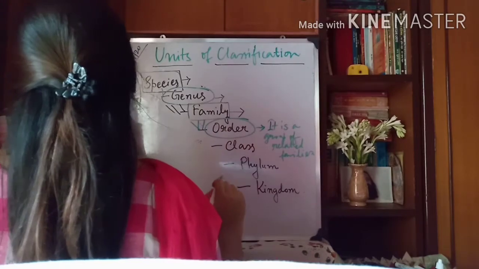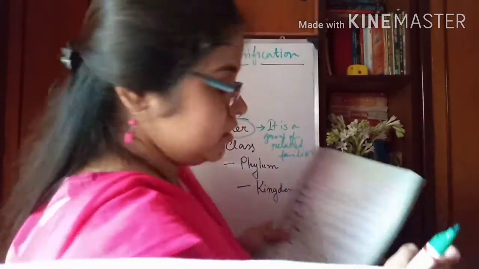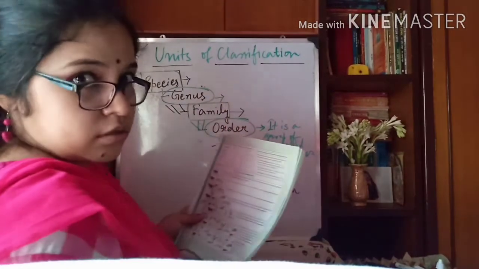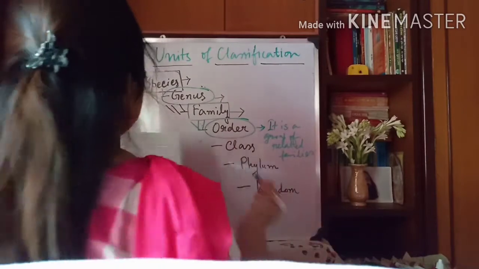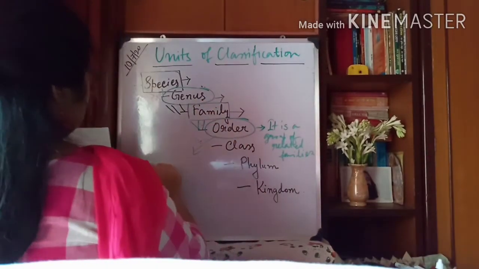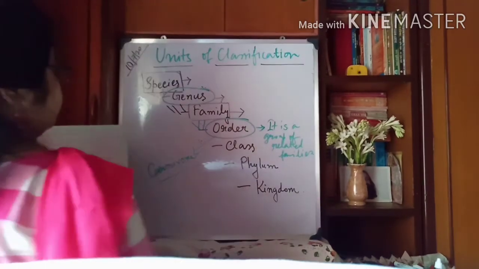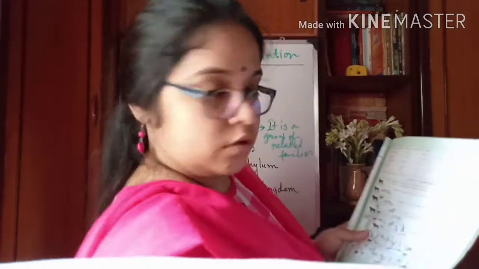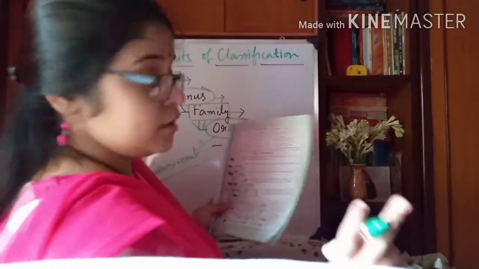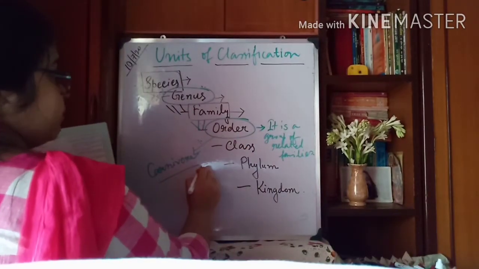For example, all these flesh-eating animals, that means the carnivorous animals or the carnivores, they belong to the order Carnivora.